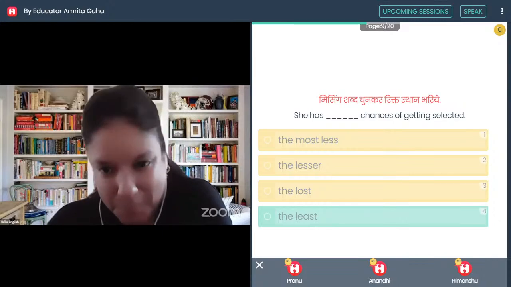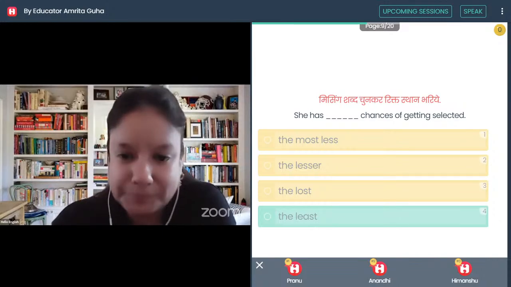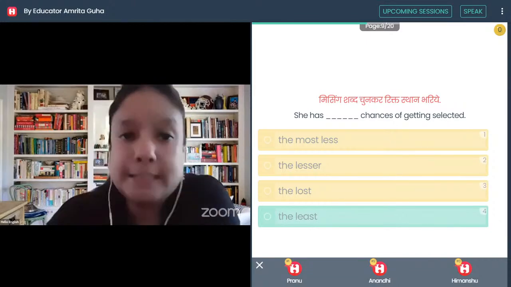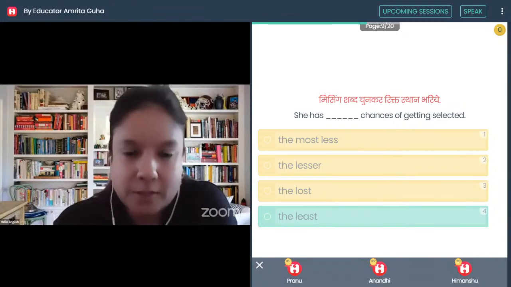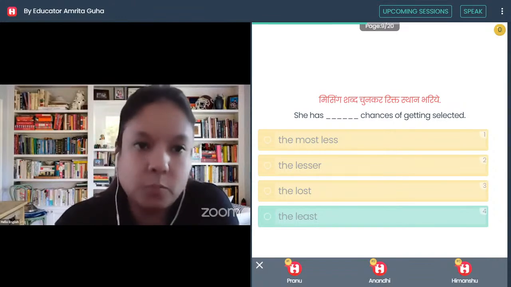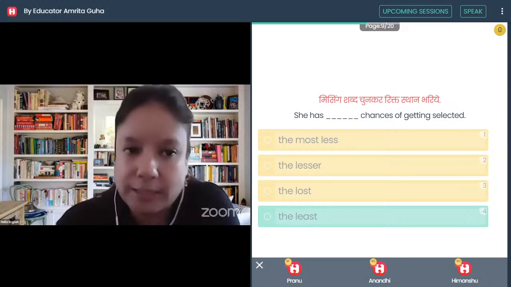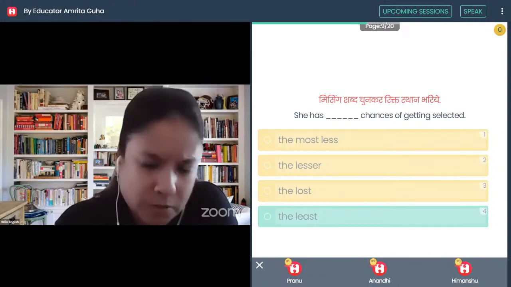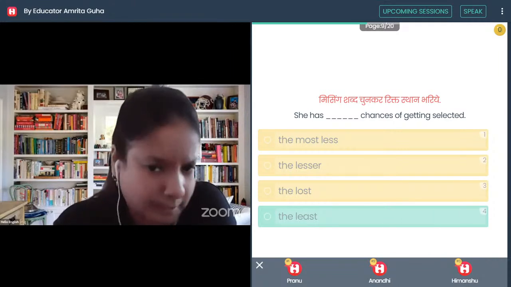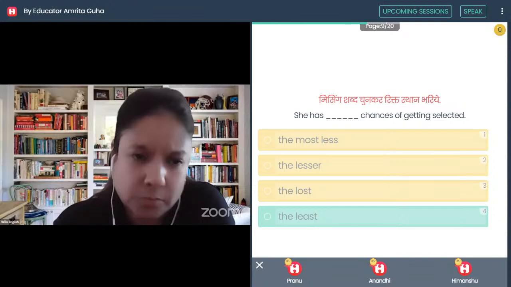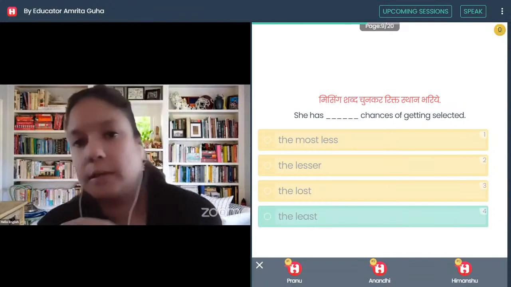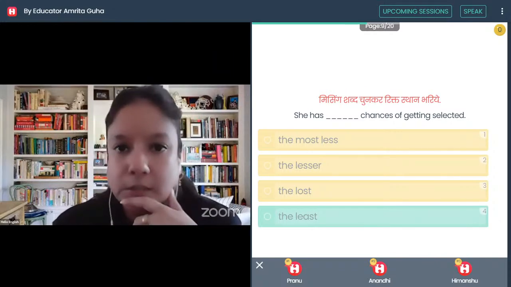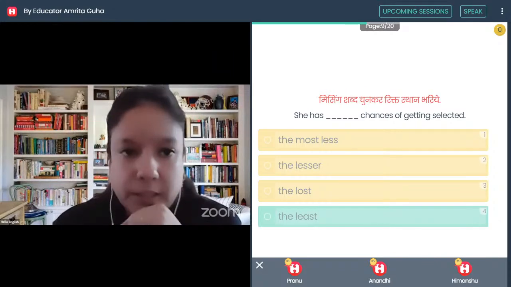Okay, so the last option. What should be the correct answer? She has least chances of getting selected. So the superlative form is least. So most, less, lesser. Lesser is a comparative form. Sometimes we use less, lesser, least also. Sometimes we use little, less, least also. So both are correct. Lesser is a comparative form and lost has got an entirely different meaning. Lost means गुम जाना or something which has gone missing. So that has got a different meaning altogether.